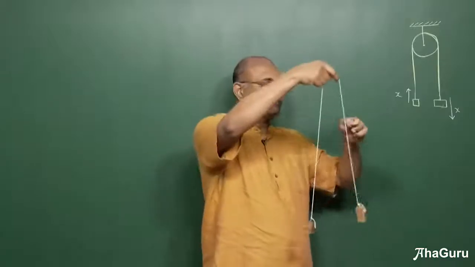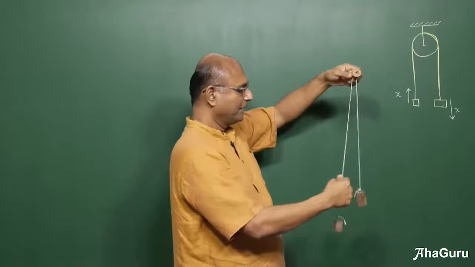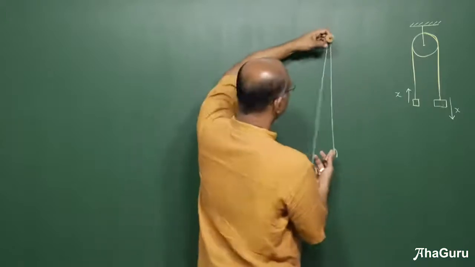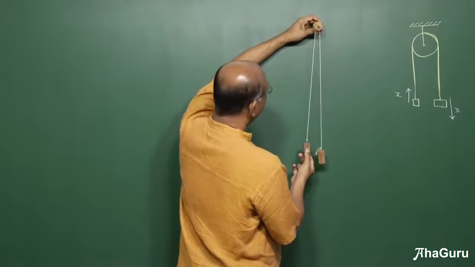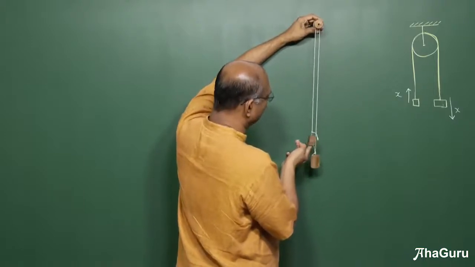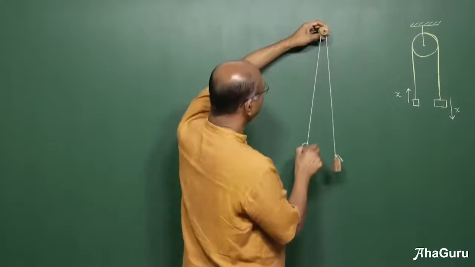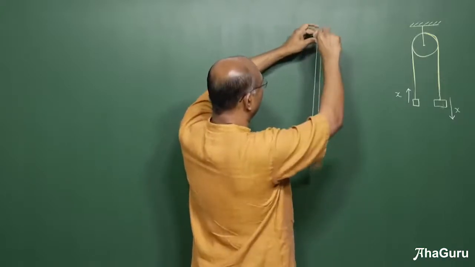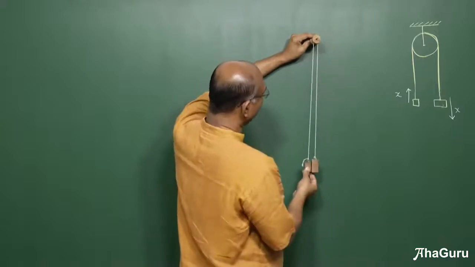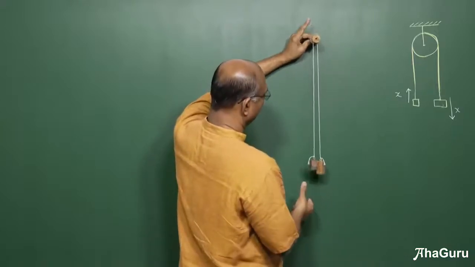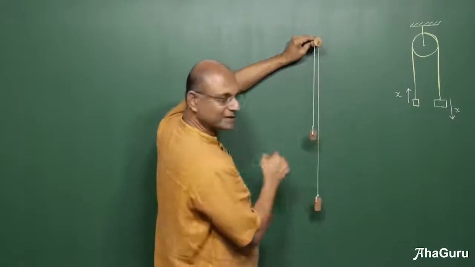If I have two blocks and I put this on a pulley like this, so let us say that I keep them here and I release them. You can see very easily that if I get this fellow started and this fellow starts to move up, that fellow is going to come down, right? Let me now allow the pulley to move so you can see it yourself. Ready? So I'm going to leave this pulley and you can see that this block is going up, that block is coming down. If I hold the pulley, of course, then it stops.